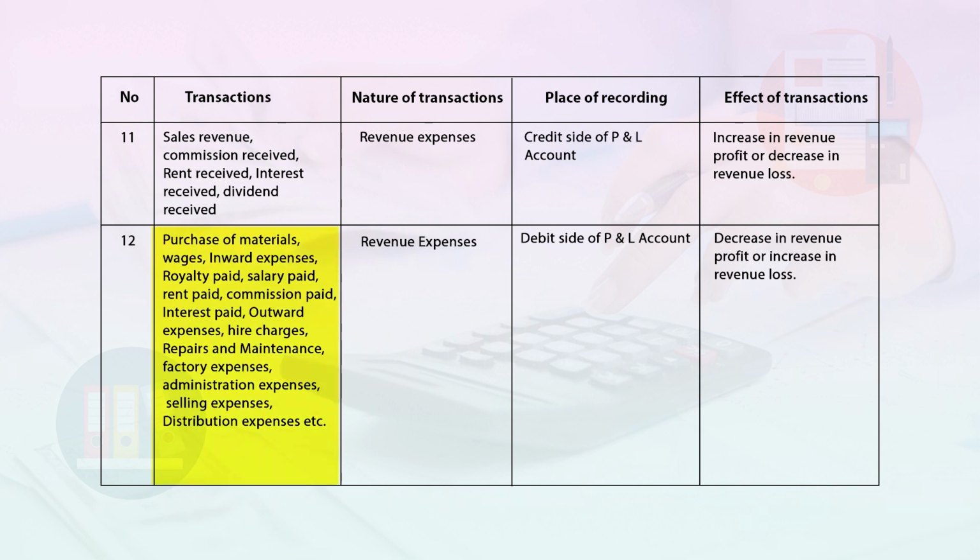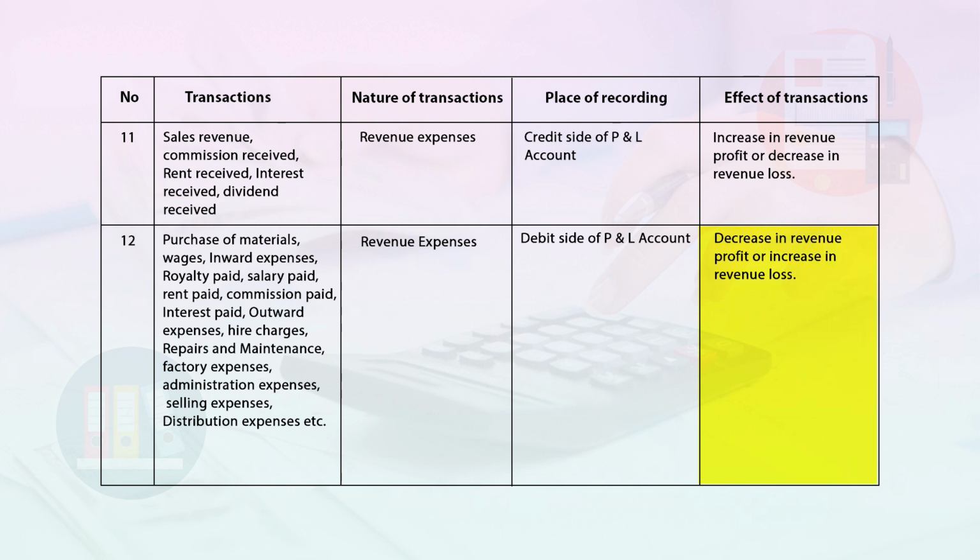Next transaction is purchase of materials, wages, inward expenses, royalty paid, salary paid, rent paid, commission paid, interest paid, outward expenses, hire charges, repairs and maintenance, factory expenses, administrative expenses, selling expenses, distribution expenses, etc. The nature of transaction is revenue expenses. Place of recording is debit side of the profit and loss account, and effect is decrease in revenue profit or increase in revenue losses.